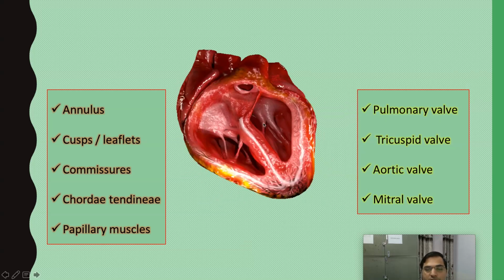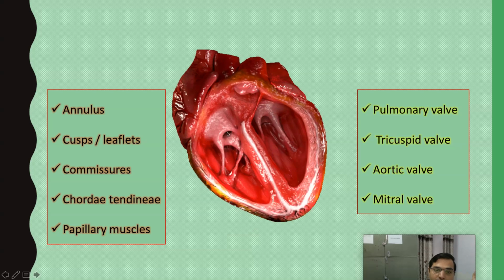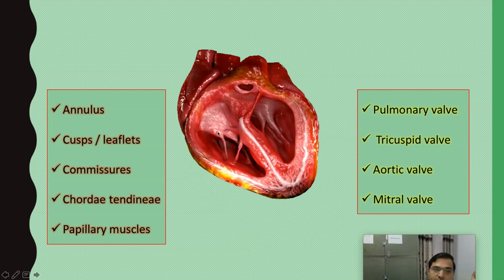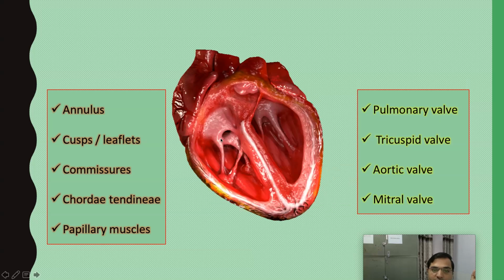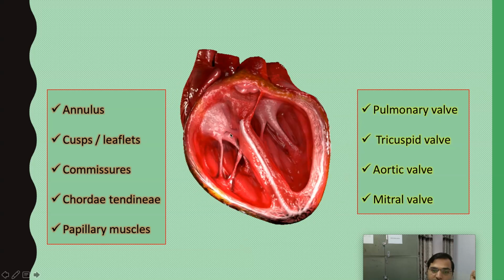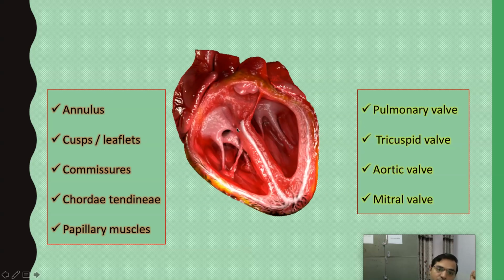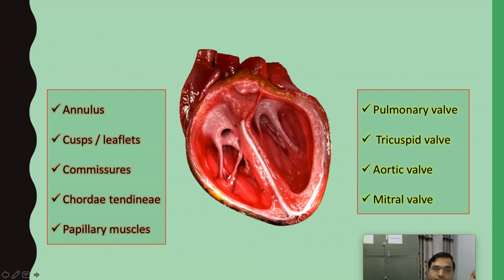Similarly, this is the right heart, and in the right heart, this valve is the tricuspid valve. This tricuspid valve has three cusps. One is anterior cusp, one is going to the back, the posterior cusp, and the third is the septal cusp, right, going to the septum of the heart. Similarly, this is the semilunar valve.